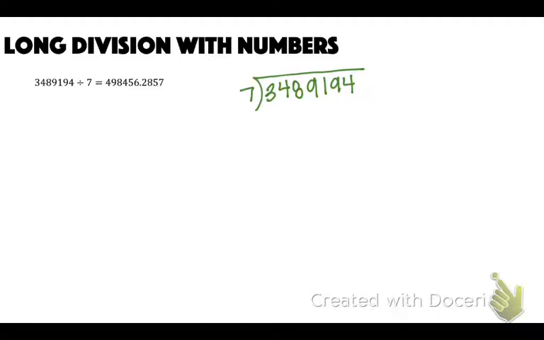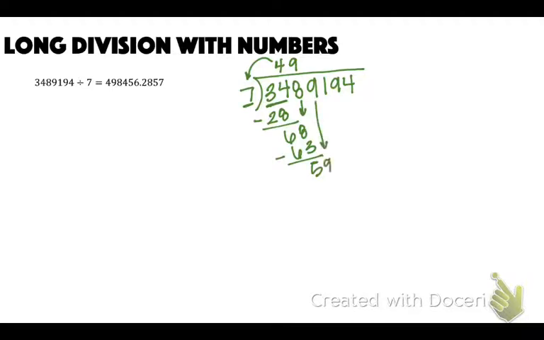The first thing I want to see is how many times does 7 go into 3? Well, it doesn't. How many times does 7 go into 34? It goes in 4 times. And then 7 times 4 is 28. Then I'm going to subtract that and I get 6. I'm going to bring down the next number. 7 goes into 68 9 times. 9 times 7 is 63. Subtract that, you get 5.